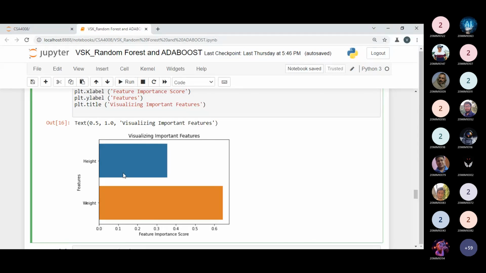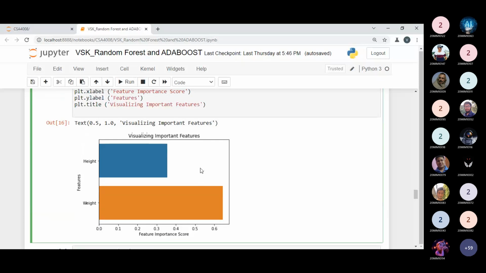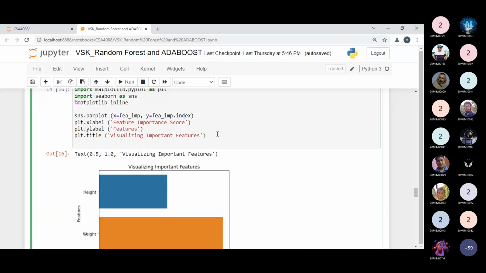But very truly speaking, we have very limited columns over here, so no issue about that part. But when we are dealing with a list of columns more than 10 or 12 or 15, at that time we have to choose appropriately. So this code is clear right now. Why we have used this code? Tell me right now. Clear, sir. Because this code is much applicable while building a real project and choosing which feature you have to choose. So that's why I have added this code over here.